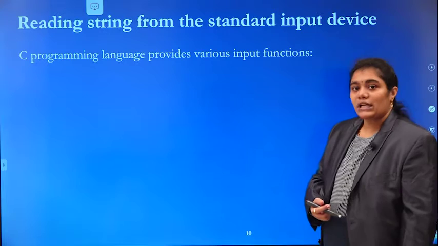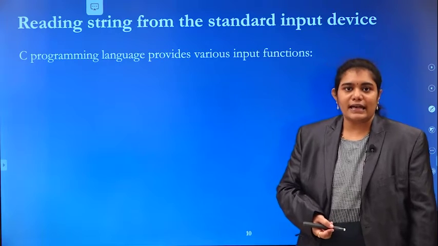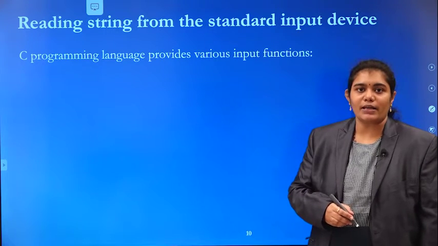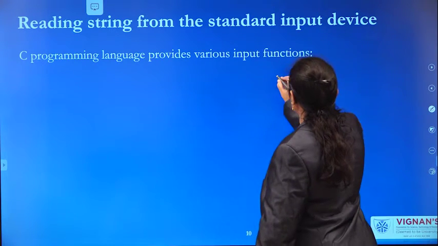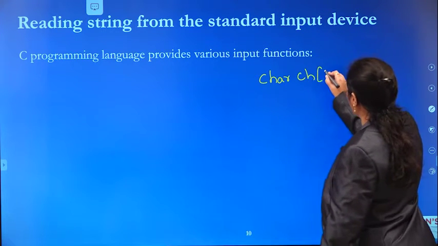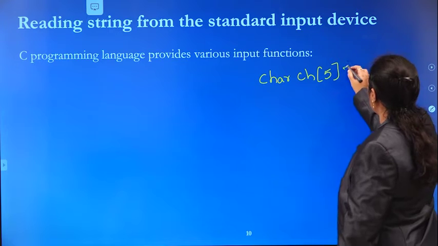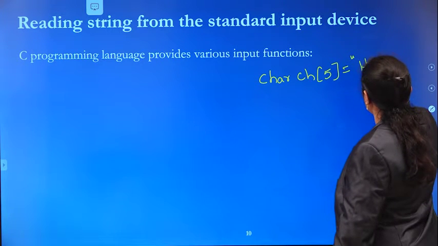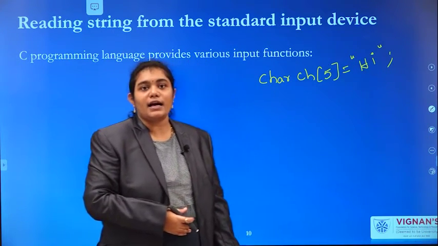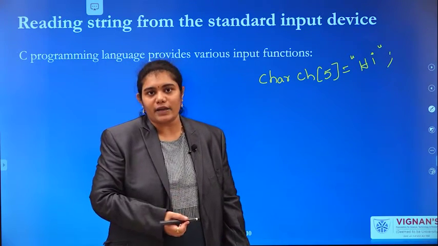So, what is actually a string? A string is nothing but a character array. A group of characters enclosed within double quotes is nothing but a string. For example, char ch[5]. Here the size of the array is 5, right? And the string I have given is "hi". So, a group of characters enclosed within double quotes is nothing but a string.